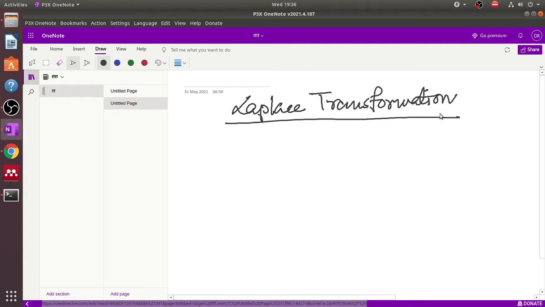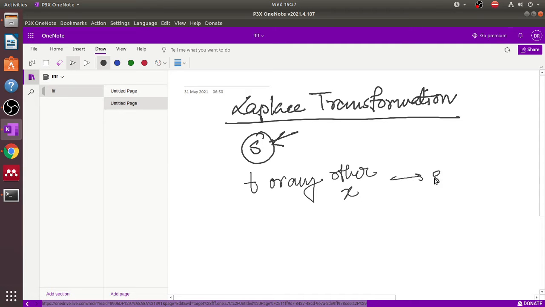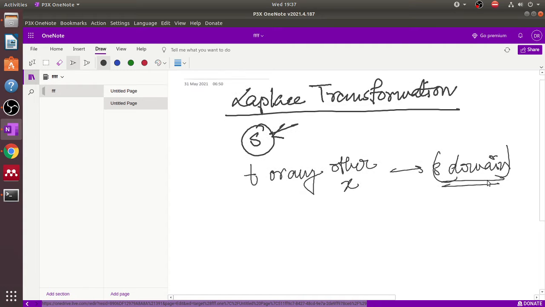Laplace transformation is basically denoted by the s parameter, and a time domain or any other domain signal is converted to the s domain. This is the first objective of the Laplace transform.